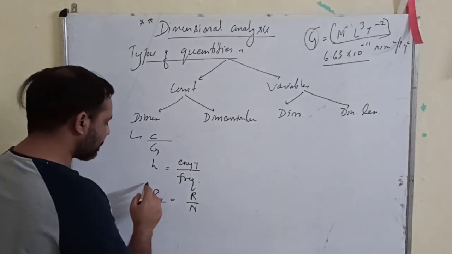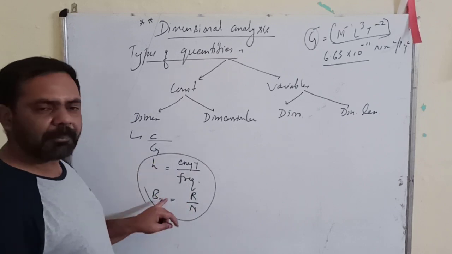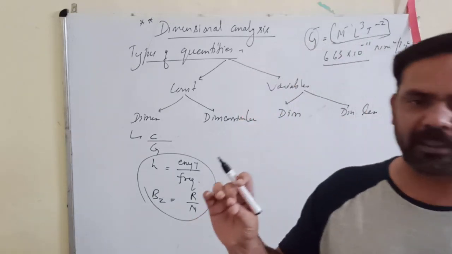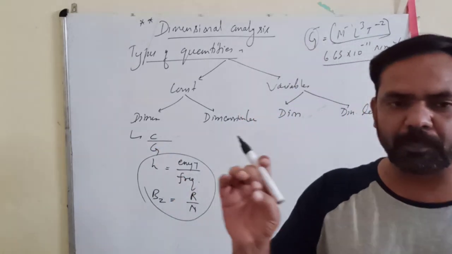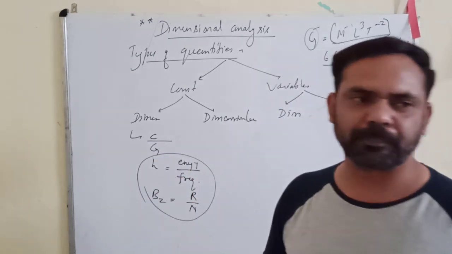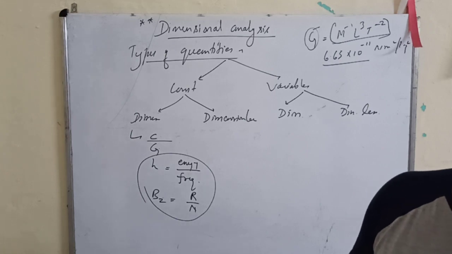For the time being, you can leave them. But I was just giving you an example that we have some constants like Planck's constant and Boltzmann constant. They are also dimensional constants. Can you understand now?